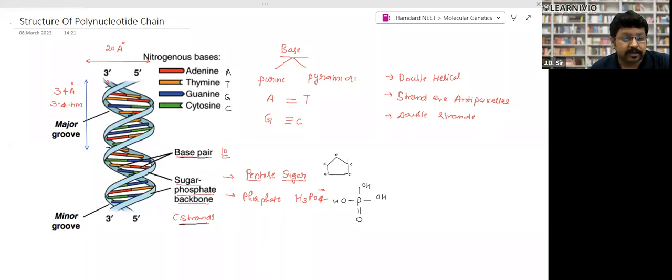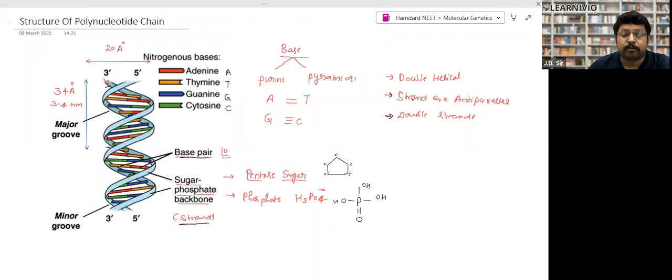The outer part of the DNA ladder-like structure is made up of sugar phosphate backbone. These are called strands. So every DNA has two strands. That's why we call it double-stranded. So I have said that this is double-stranded DNA, right? If one strand has the 3 end, then the other will have the 5 end, and if there is a 5 end, then there is a 3 end. So both are opposite to each other. That's why we say that strands are anti-parallel.